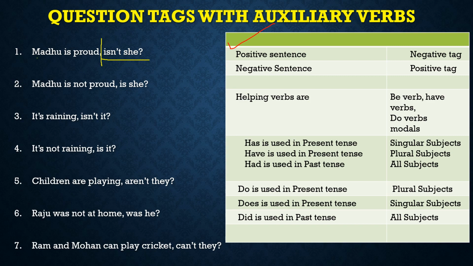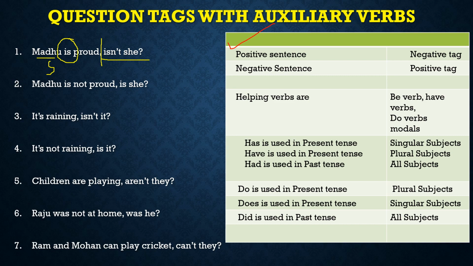Madhu is proud. What is the subject here? Madhu is the subject here. Okay. Do we have any be verb? Yes, there is a be verb, is. We have to find out the tense of the sentence because as per the rule, the tense of the statement and the question tag will be the same.